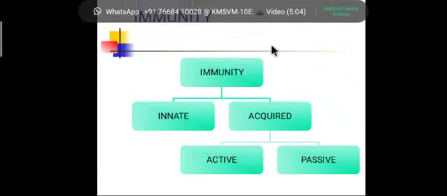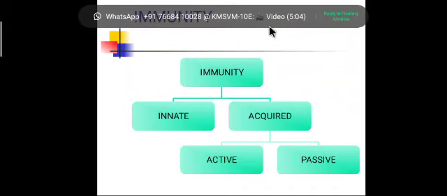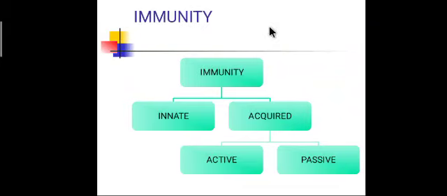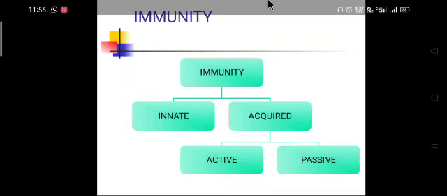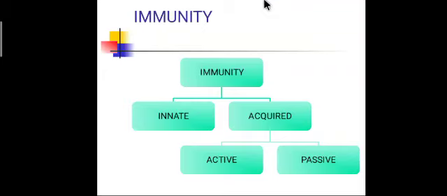Good morning, students. Today we will discuss the new topic, immunity, in the chapter Human Health and Disease. Let's get to know about immunity. Immunity is the defense mechanism of an organism which creates defense against foreign particles. Foreign particles are particles from outside that are recognized by our body.